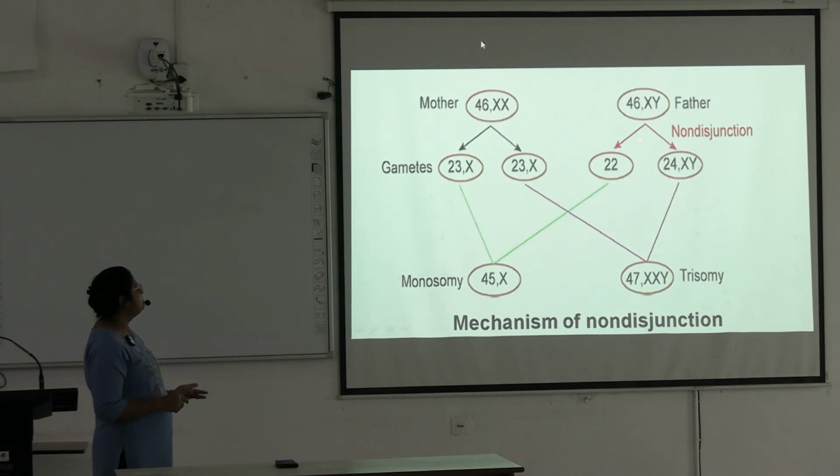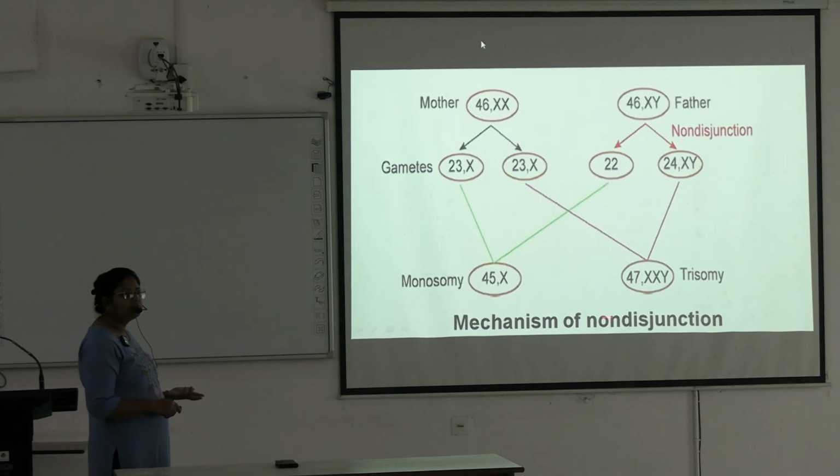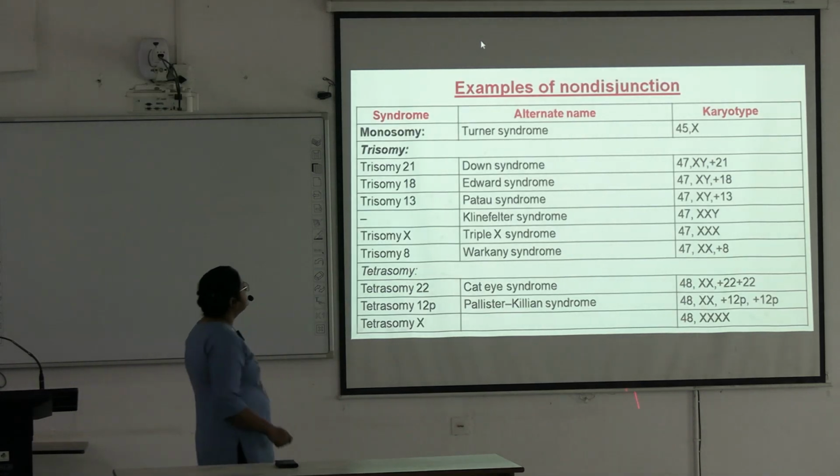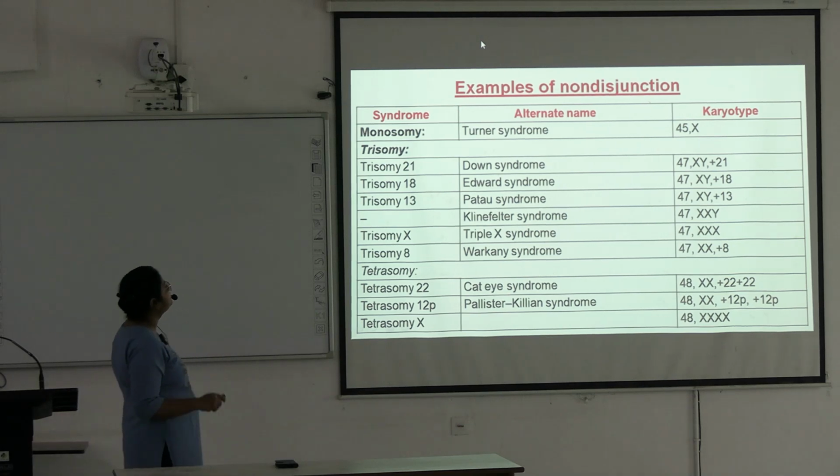If cross matching occurs, it will form monosomy, 45 chromosomes. One is lost here. So monosomy, and here it is forming trisomy. This is forming Turner syndrome and this is forming Klinefelter syndrome. Next, these are the examples of non-disjunctions.